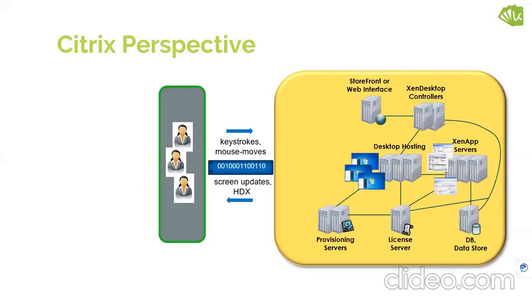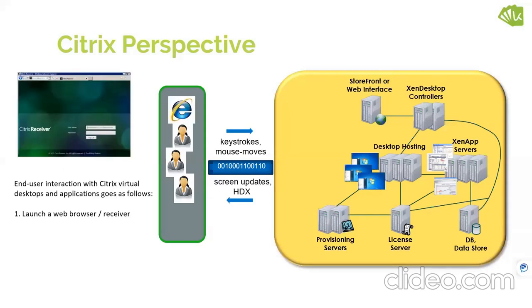Coming to the Citrix perspective, I'll tell you how the login screen looks. Each and everything I'll tell you here. See here, this is the screen. This is the simple logon screen, how a user accesses our applications. This type of screen might differ with different infrastructure. You can see different logon screens, but the process is the same: how to put in the credentials, and after the credentials, how it happens and where it goes. First, the receiver is important. I'll tell you how the receiver works, why it happens, and why it is important. Each and everything we will explain.